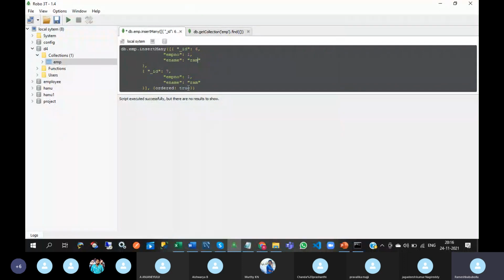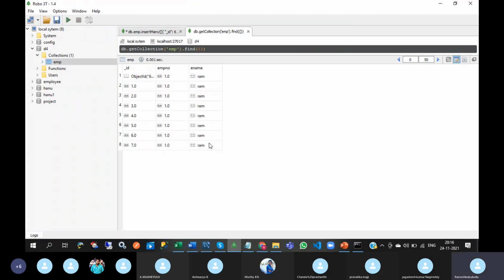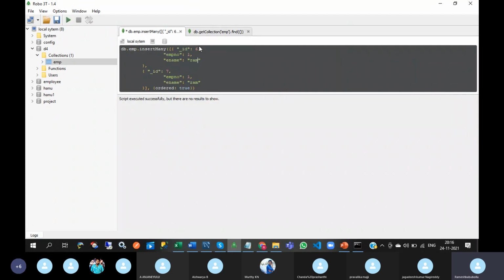It has to be inserted. Why is it not inserted? Yeah, it has already been inserted. Okay.